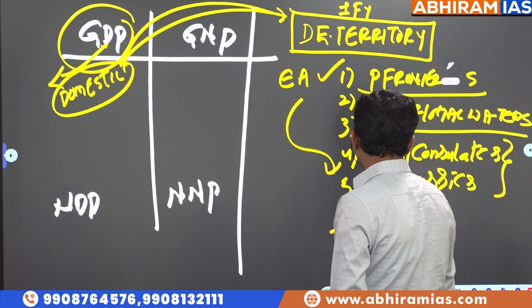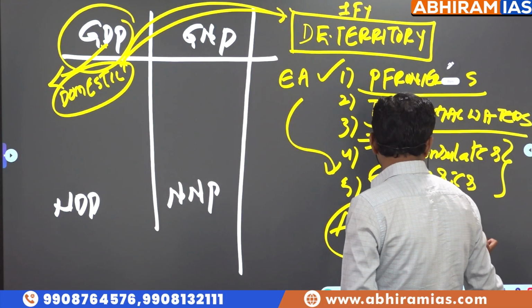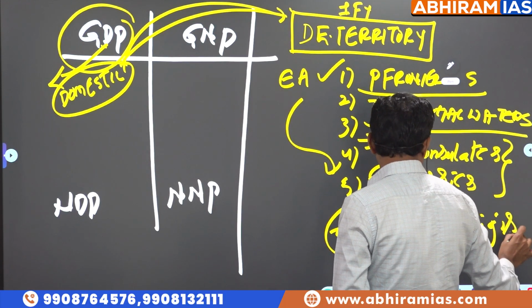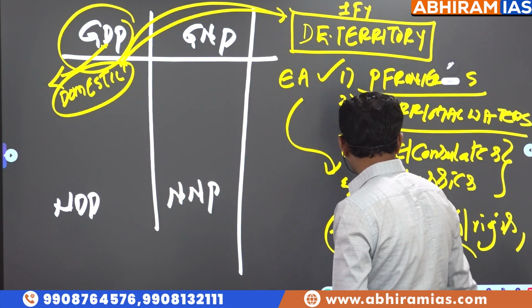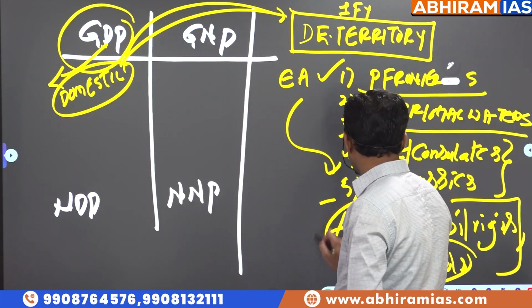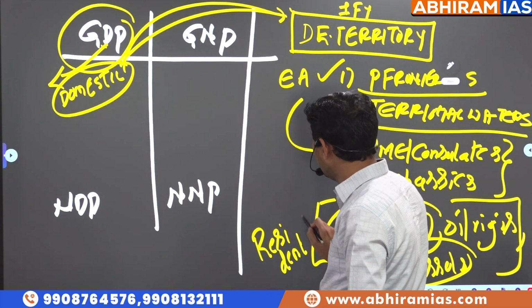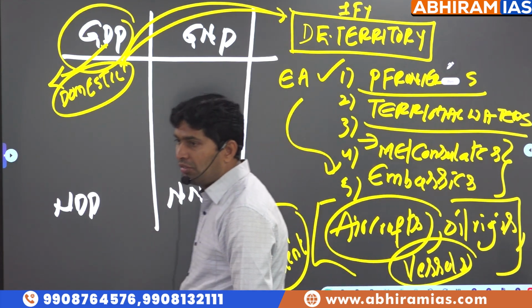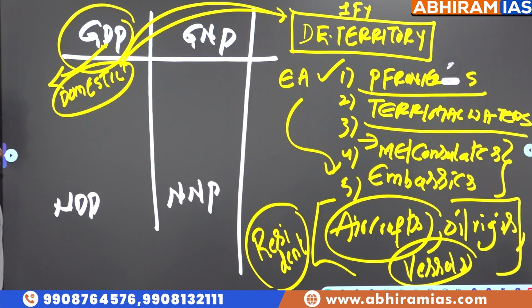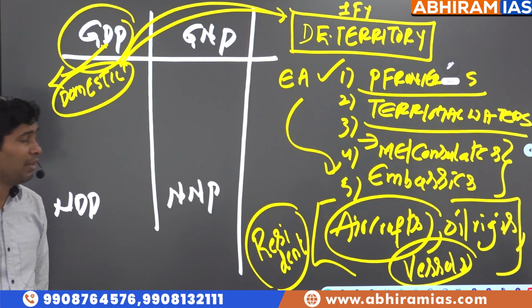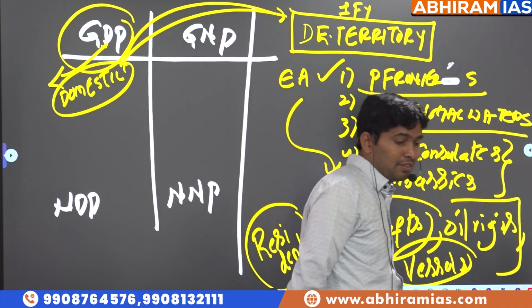In case of aircrafts, oil rigs, whenever you talk about vessels, if the owner of them is a resident of a country. So what exactly is the meaning of domestic economic territory? If goods and services are produced inside political frontiers.